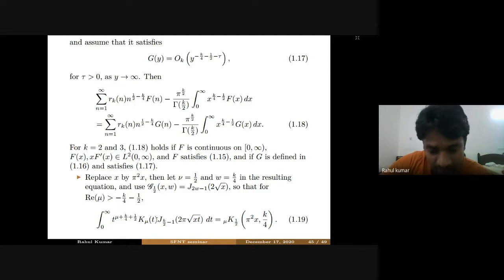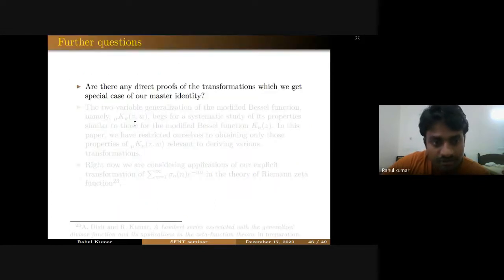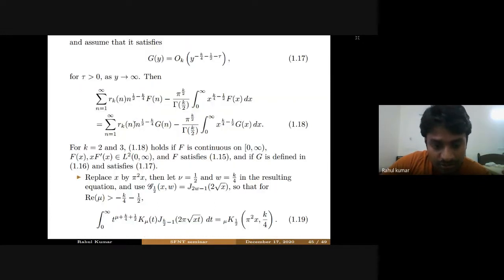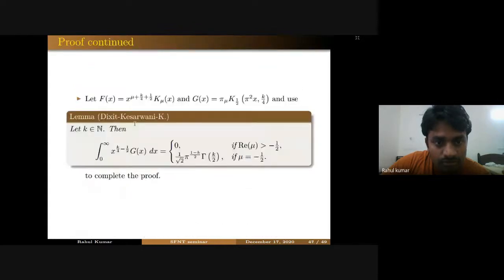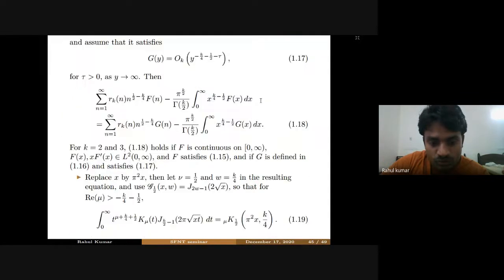So we take capital F as follows: let f(x) equal x raised to the power mu plus k by 4 plus half, K_mu(x), and g is like pi mu k half pi squared x k by 4. Then the remaining thing is to evaluate these integrals.